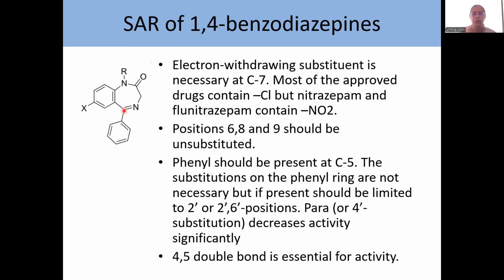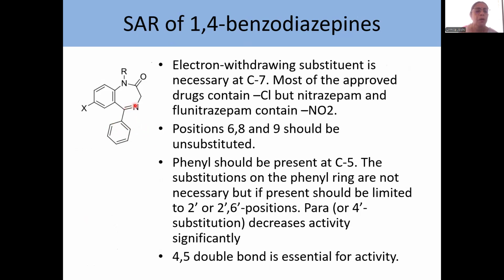Coming to position 5, there should be a phenyl substituent at position 5. The phenyl ring can be substituted, but only ortho substitution or 2,6-disubstitution is allowed on this phenyl ring. If there is a substitution at meta or para position, the activity is lost. So the substitution allowed is 2 or 2,6. And the substitution mostly allowed is fluoro or sometimes chloro.